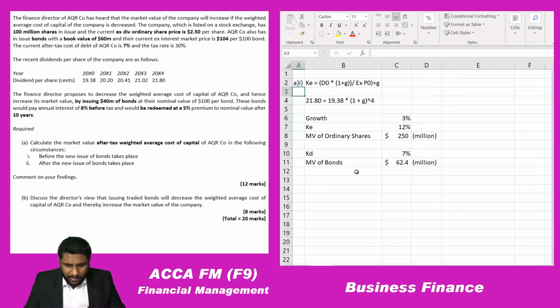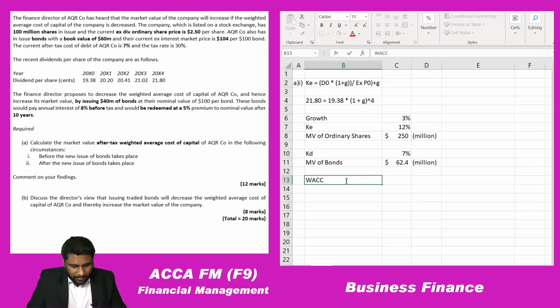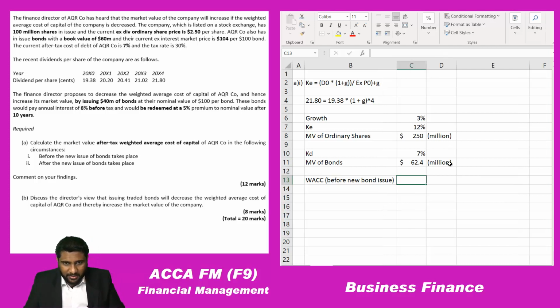Weighted average cost of capital before new bond issue. So I am giving a perfect picture for the examiner. Examiner, see, this is the weighted average cost of capital before the new bond is issued.